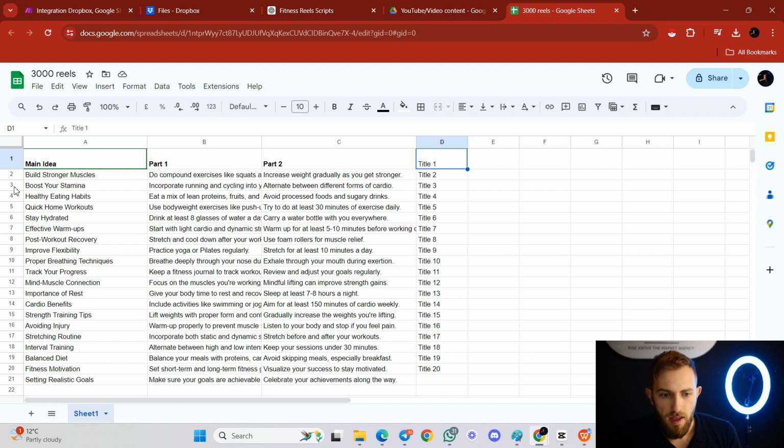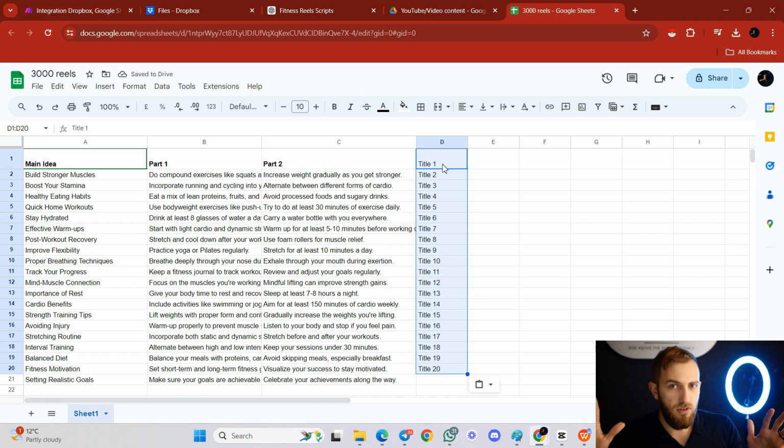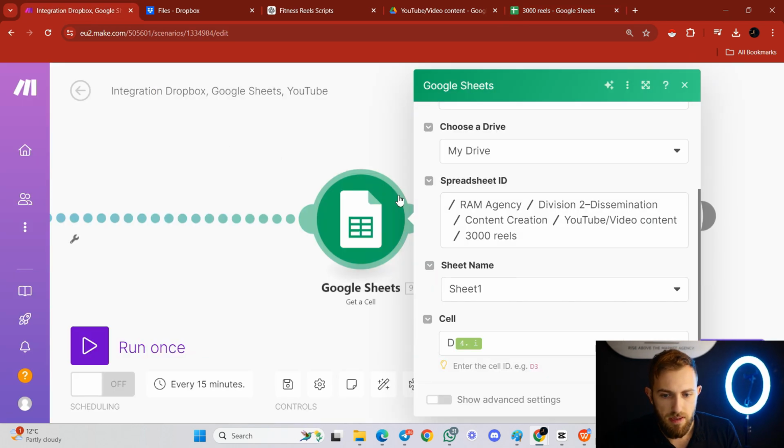This is D1. The reason that we have deleted the column name, which is title, is because otherwise all of these different titles are going to be D2, D3, D4, but we need to start with D1. And it needs to correspond with D1, which is this one. Hopefully it's not very complicated or confusing, but if you don't understand it, just do it exactly as I show you.